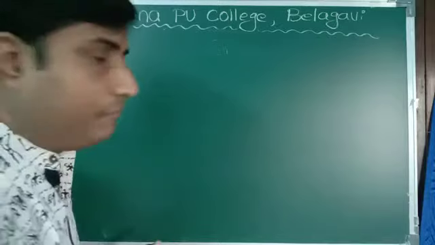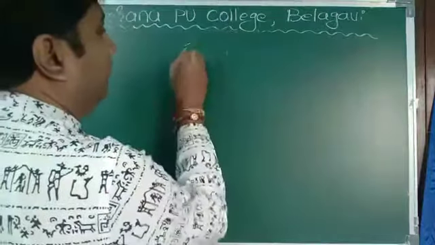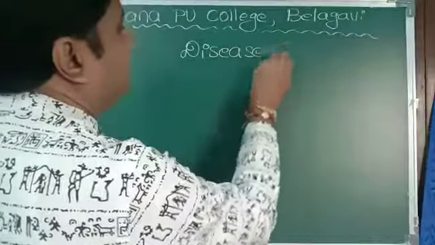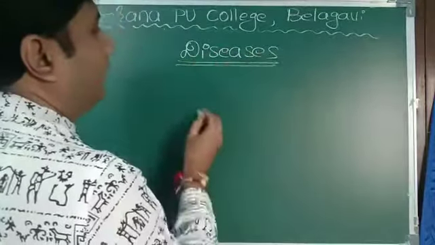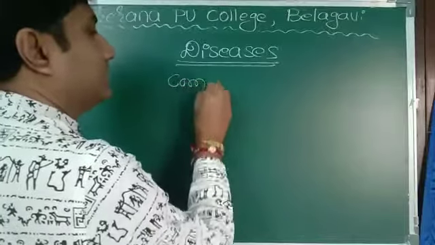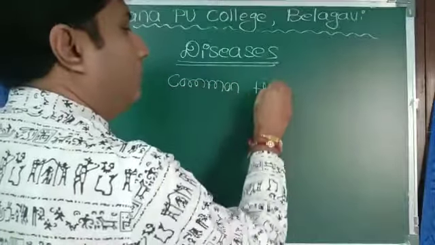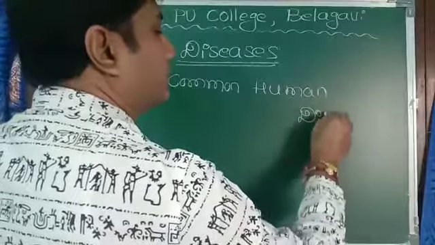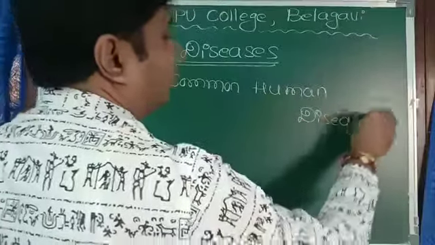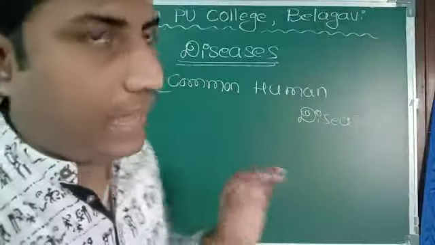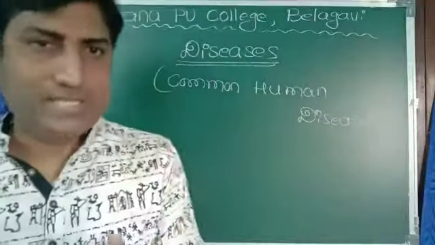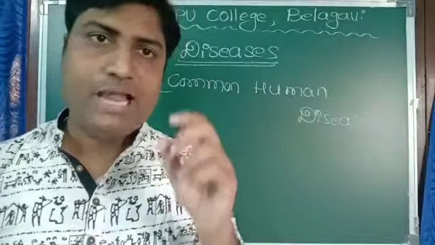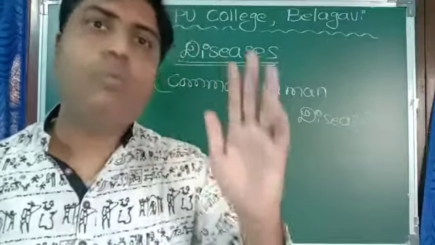Generally we suffer from pathogens. Common human diseases. So for every pathogen, we'll study two diseases, the causative agent and the symptoms mainly. We'll study one by one.